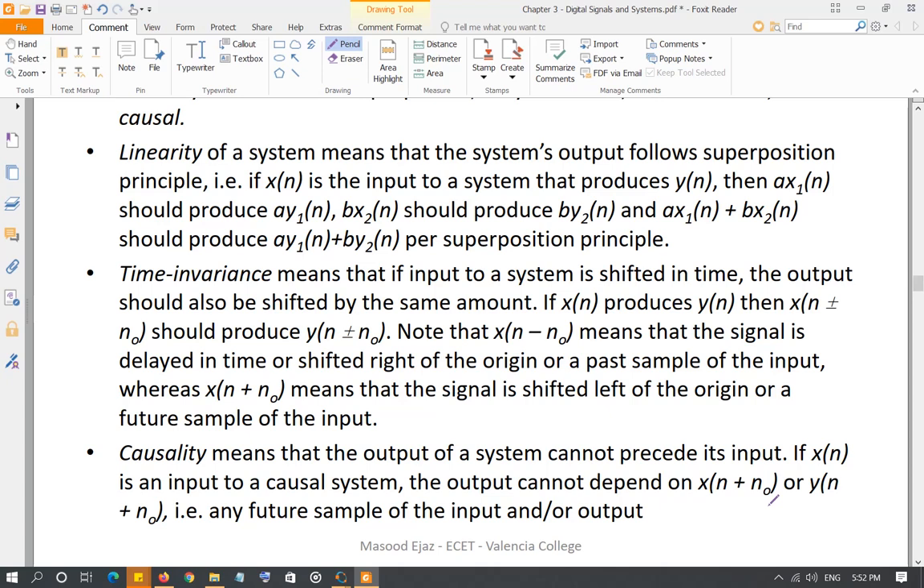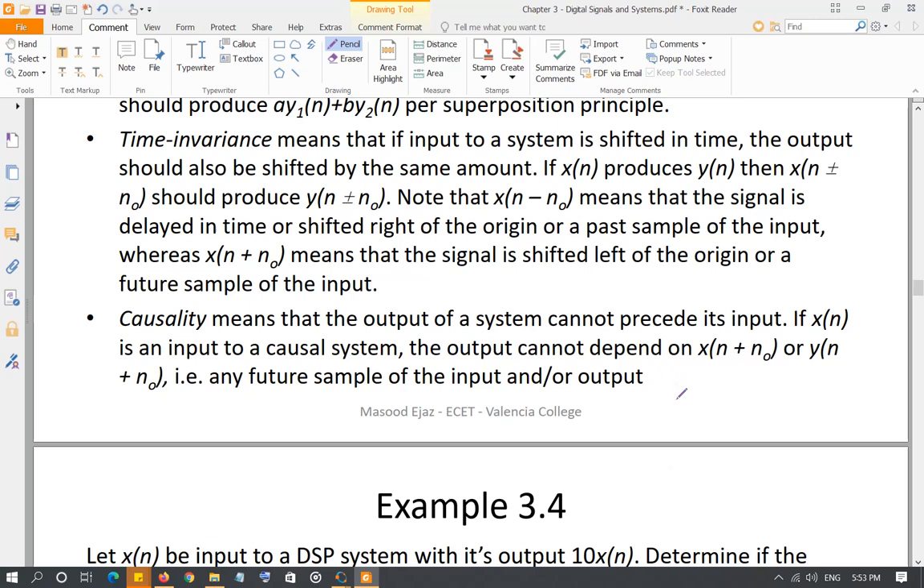They depend only on the values that have already arrived, whether the value is of the input or of the output. So the output can also depend on past samples of the output, and of course the current input and past samples of the input, but no sample of the input that is yet to arrive, or sample of the output that will be generated in the future. So the current value should not depend on that, and those systems are causal systems.